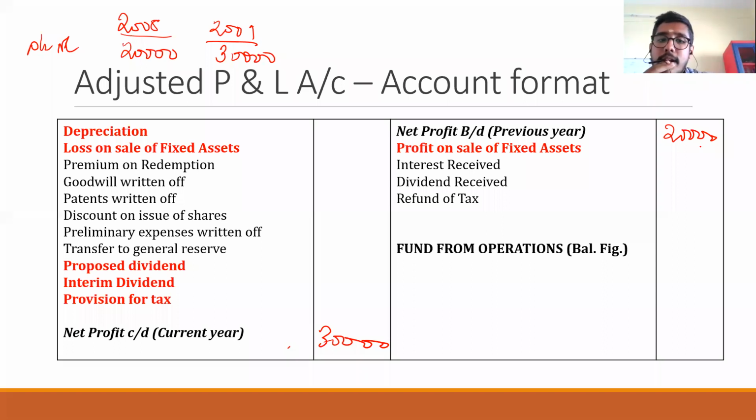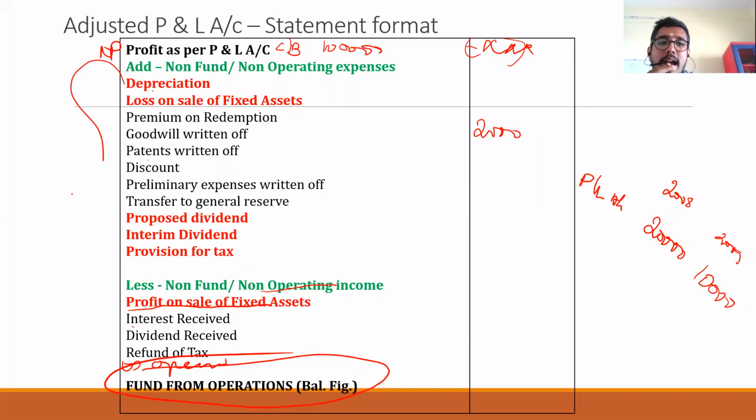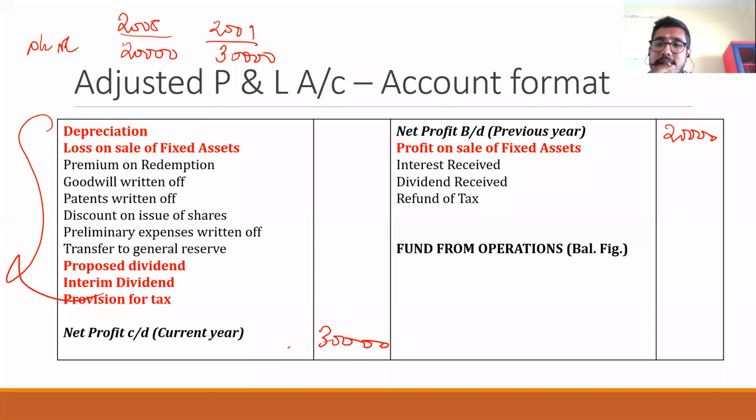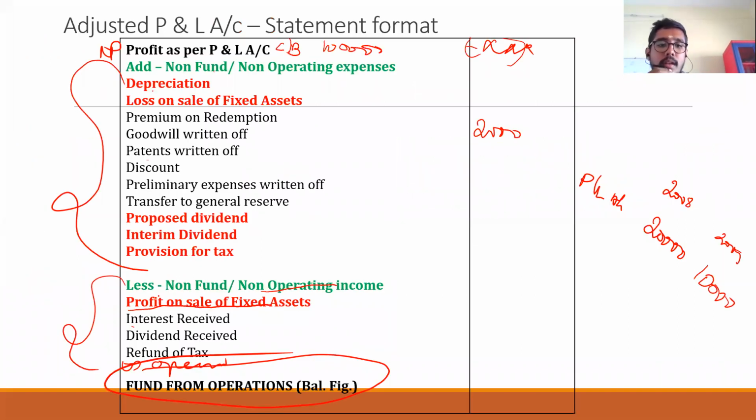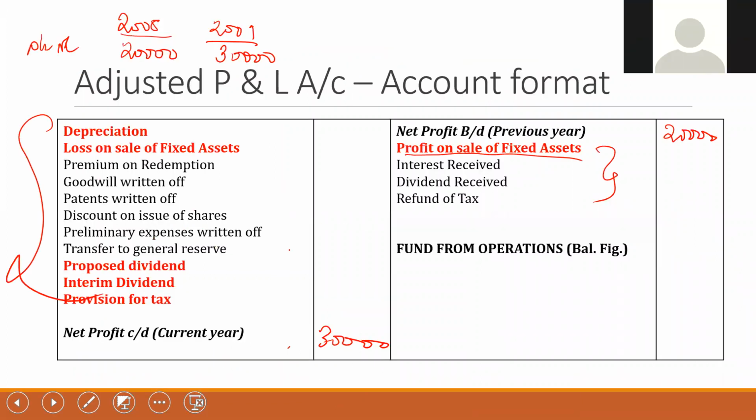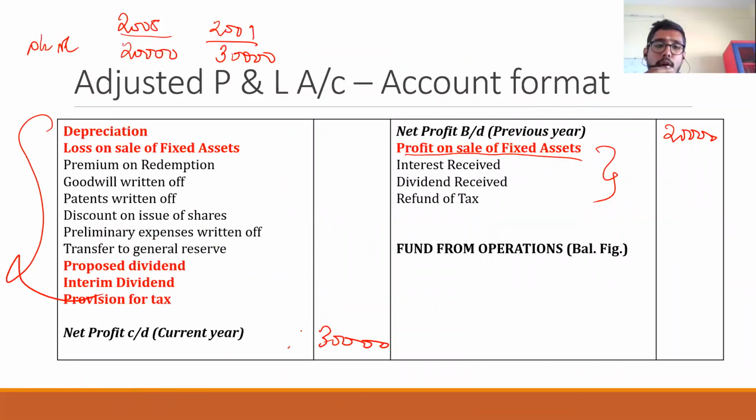And on the debit side, you will be mentioning all the add items, that means all the non-fund and non-operating items. On the credit side, you will be writing all the non-fund and non-operating income. Always this side will be more, most of the times. If that is the case, you will be writing fund from operation as the balancing figure.